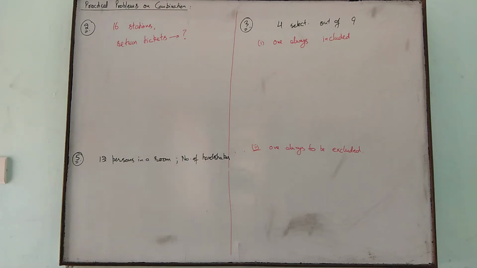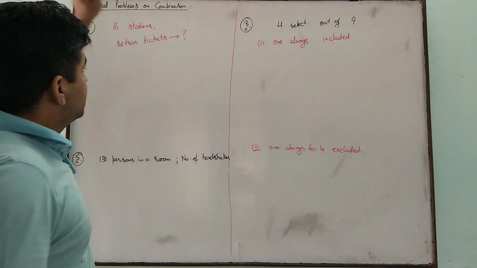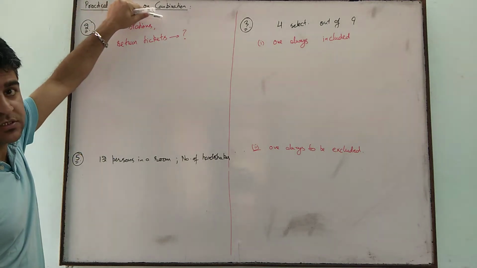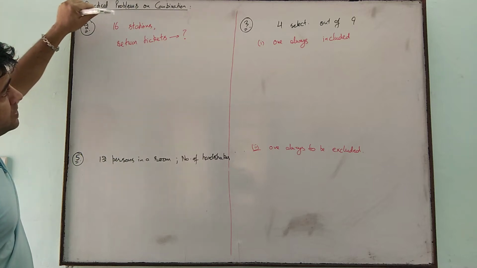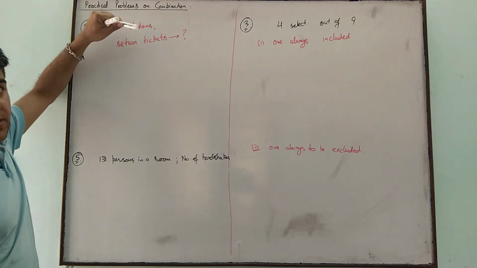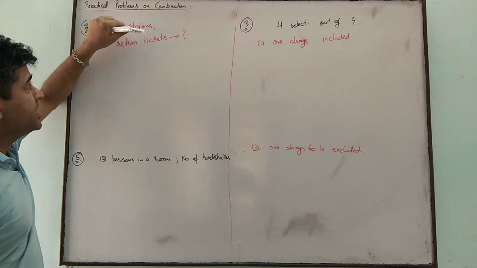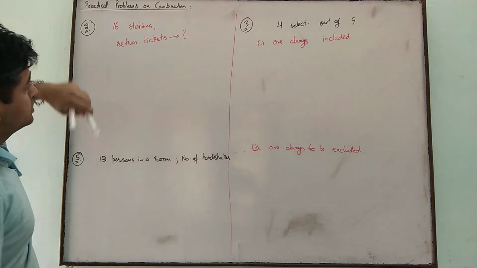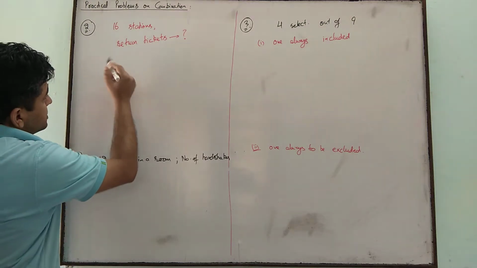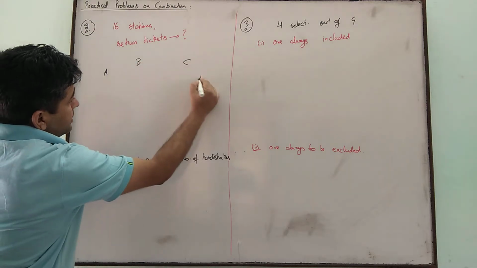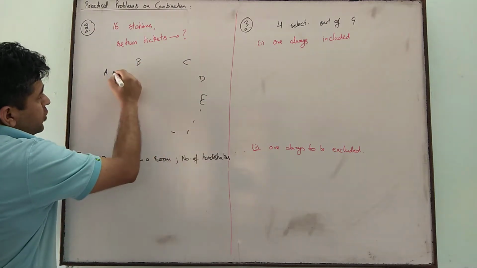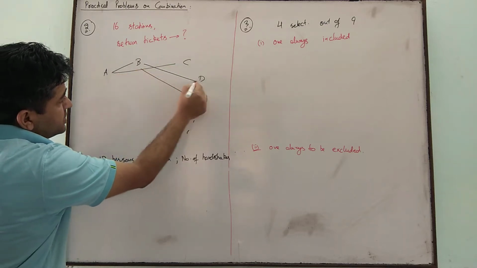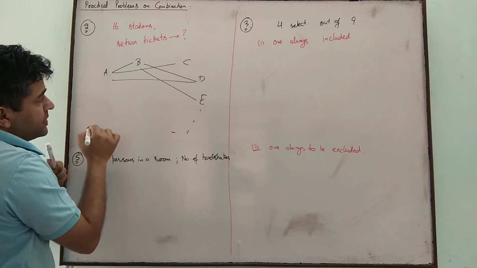Now we have practical problems on combinations. Let us say we have 16 total railway stations. One person is going to every station; in how many ways, or how many return tickets, can he make? Let us say A, B, C, D, E are the stations. A to B is a ticket, A to C is a ticket, B to E is a ticket, D to E is a ticket, D to A is a ticket, right?